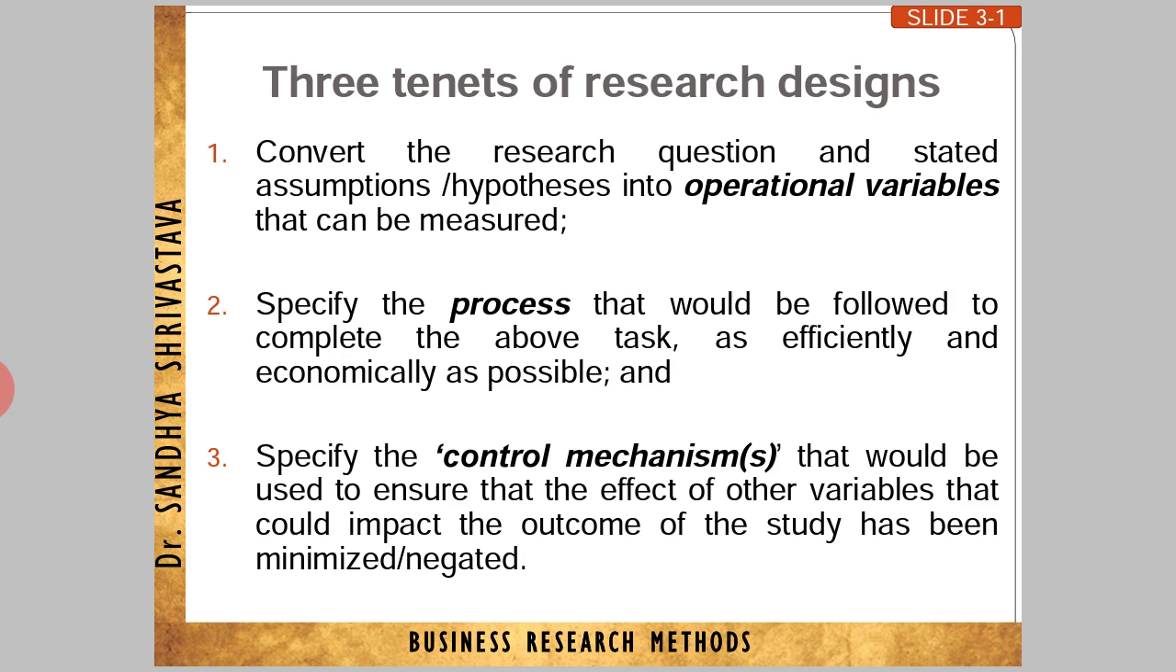Second, specify the process, so that we go ahead efficiently and economically, as much as possible. Third is to specify the control mechanism. Control mechanism here is focused on the outcome of the study. Before going into a research, it is important that we have certain assumptions in mind and focus on the outcome of the study, because when we plan something, the goal and objective of a particular study are already decided. To meet the goal and objective, it is important to know the outcome of the study.